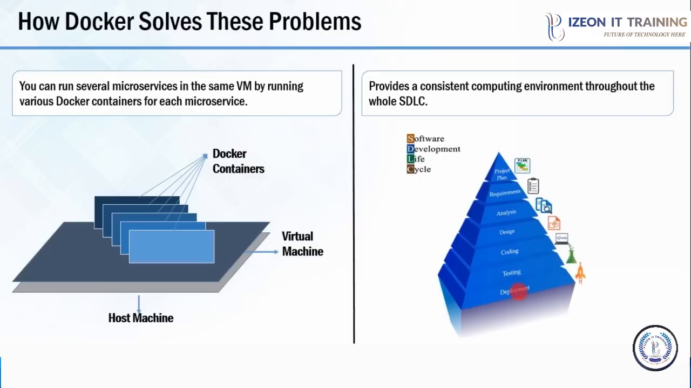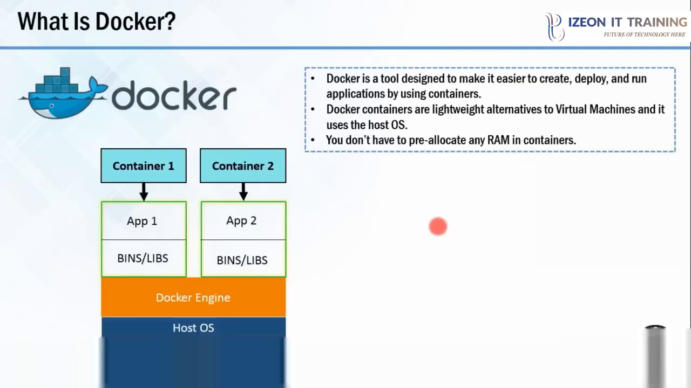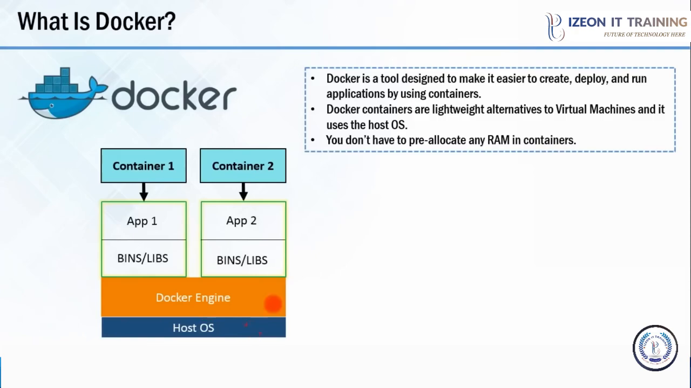Let us move forward and understand what exactly Docker is. Docker containers do not use the guest operating system. They use the host operating system. Let us refer to the diagram that is shown. This is the host operating system, and on top of that host operating system, there's a Docker engine. With the help of this Docker engine, Docker containers are formed. These containers have applications running in them, and the requirements for those applications, such as all the binaries and libraries, are also packaged in the same container.